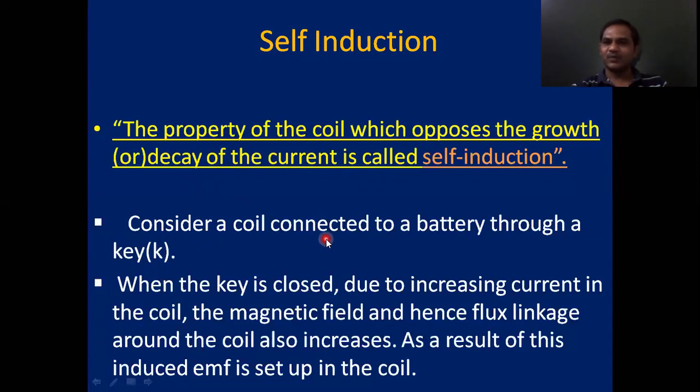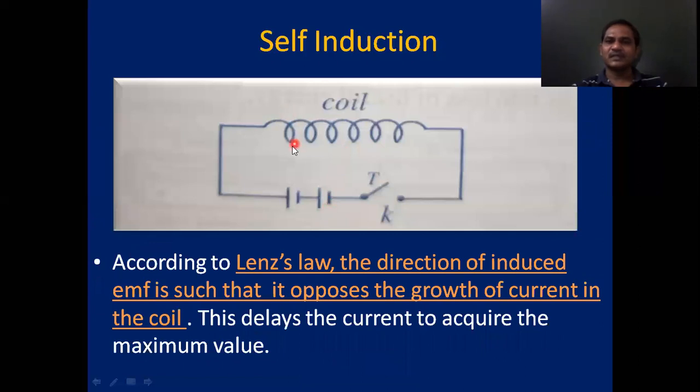Now to explain this, let us consider this figure. Here a coil is connected to the battery via a key. This is the tap key, right? When the tap key is closed, then current starts to increase in this coil. Whenever the tap key is pressed, current starts in this direction, from the positive terminal to the negative terminal, from left to right. So here current starts to increase in this coil.